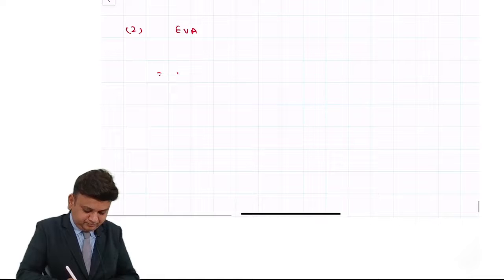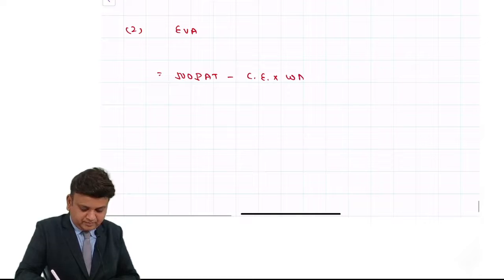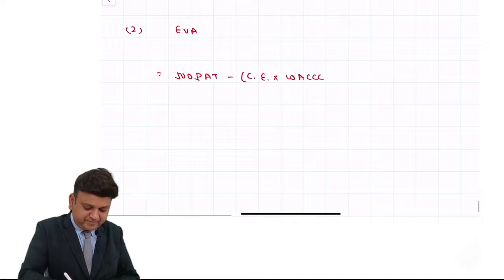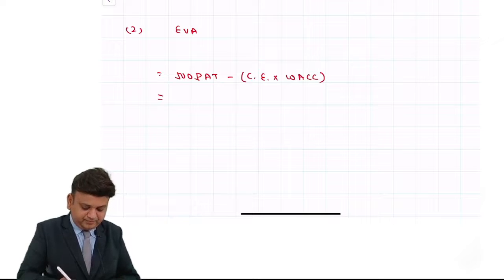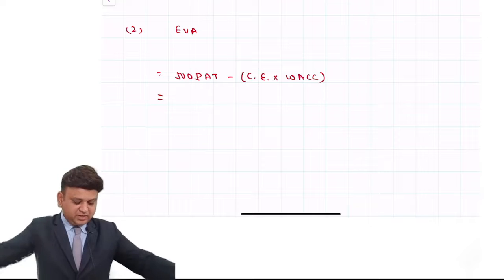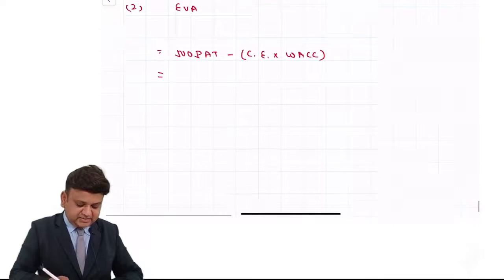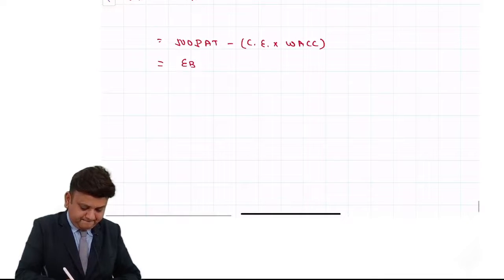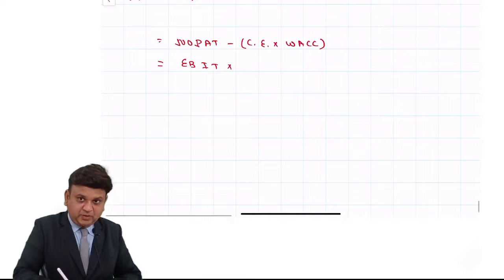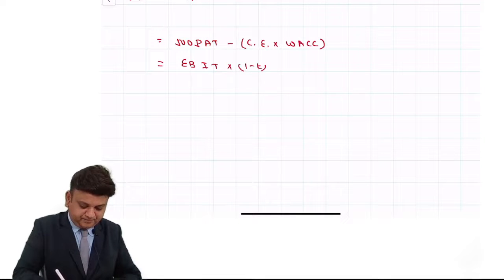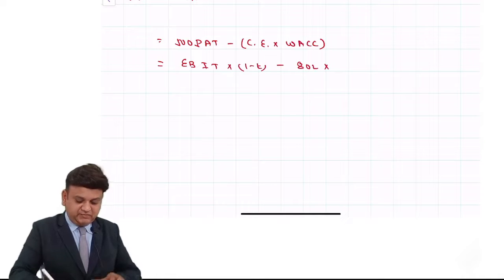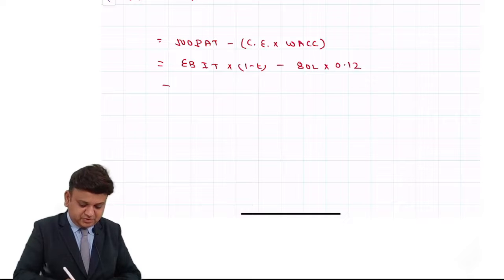EVA is NOPAT minus weighted average cost of capital into capital employed. What is NOPAT? That is EBIT into 1 minus tax rate, minus 80 lakhs into the weighted average cost of capital of 12%.